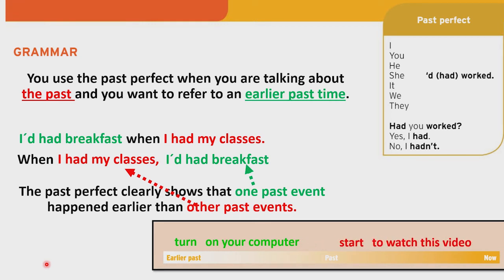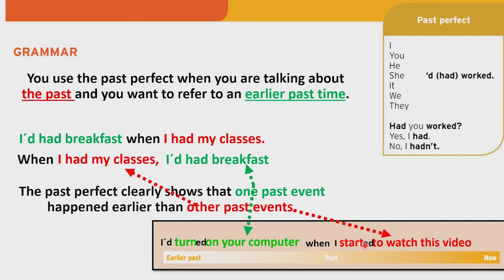So we can say, I had turned on my computer when I started to watch this video. Again, one past event happened earlier than the other past event. All right? So this happened first and this happened next.